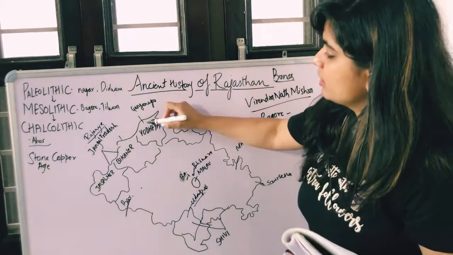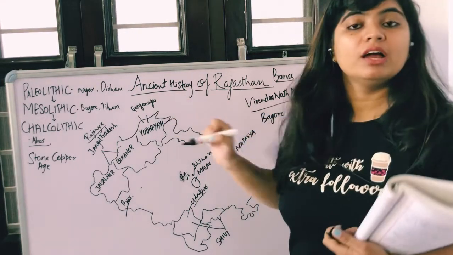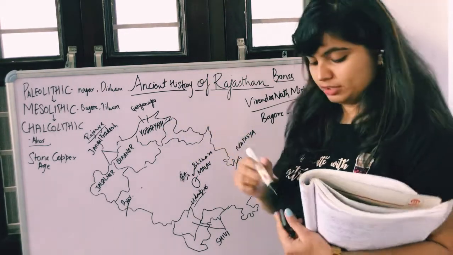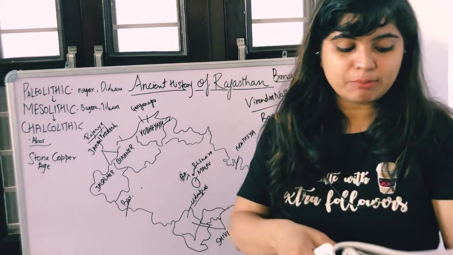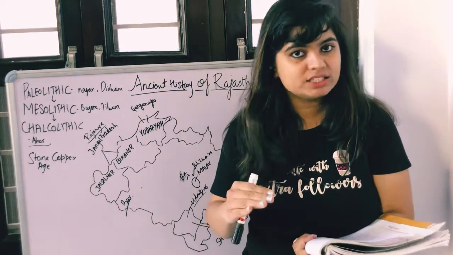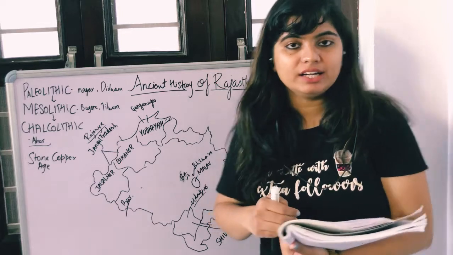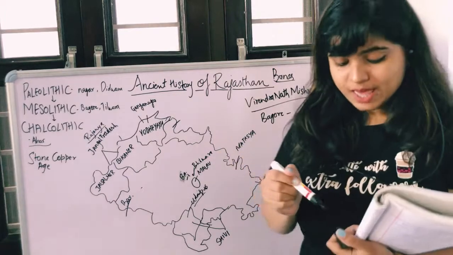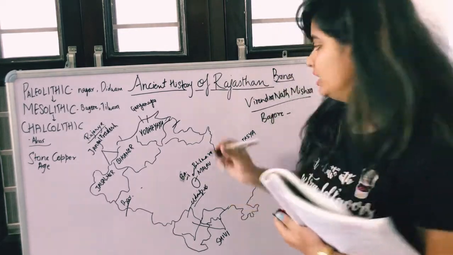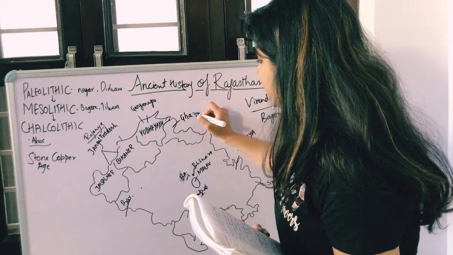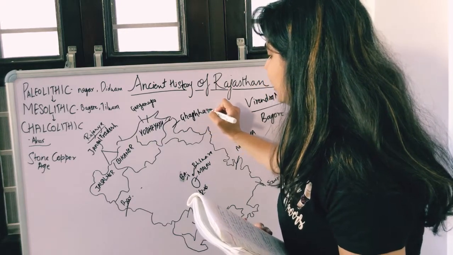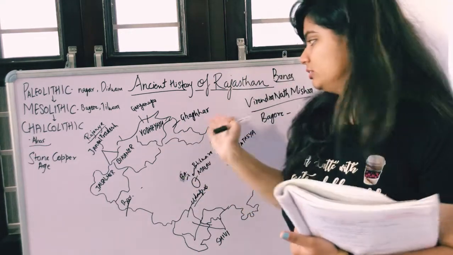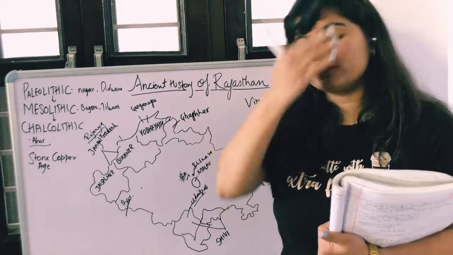And where do they come? Here they come. The names Kalibanga and Sothi civilization come here, right? So write down some more points about it. Kalibanga is located on the bank of the river Ghaggar in Hanumangarh. So Hanumangarh district is here. This portion is Hanumangarh. There you have a river called Ghaggar. This is the name of river Ghaggar. You will get to know time and again about the name of Ghaggar because it's an important river in Rajasthan.